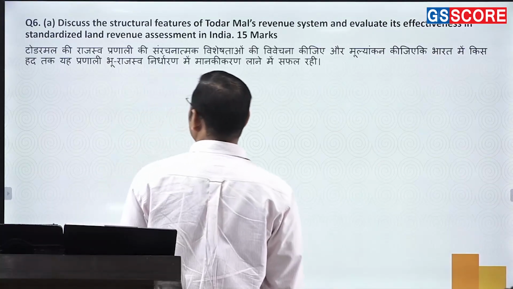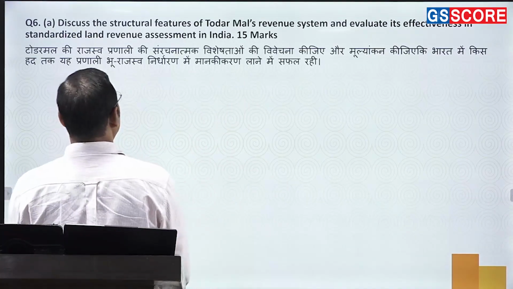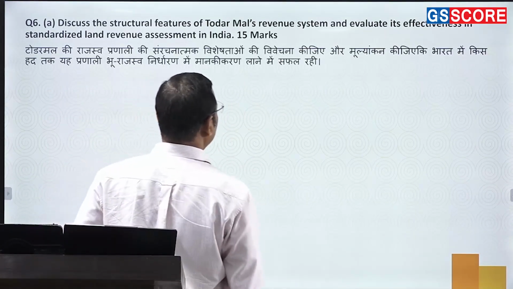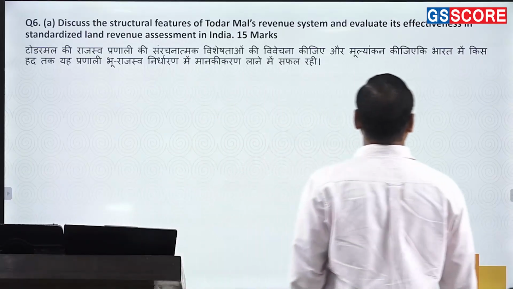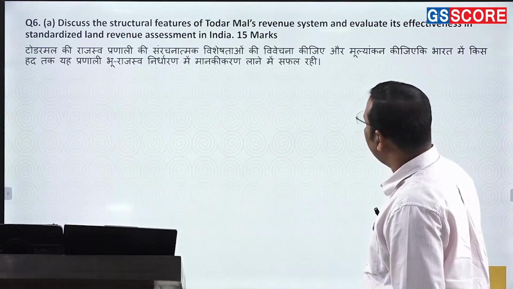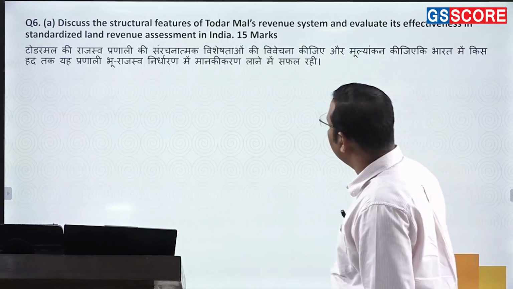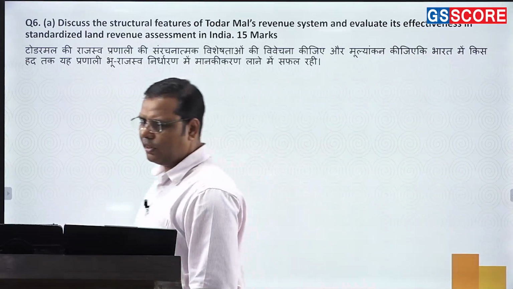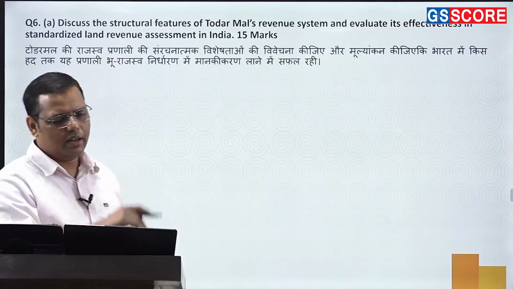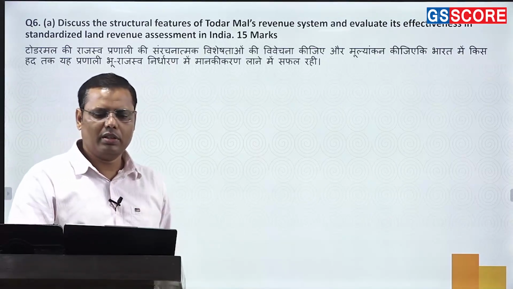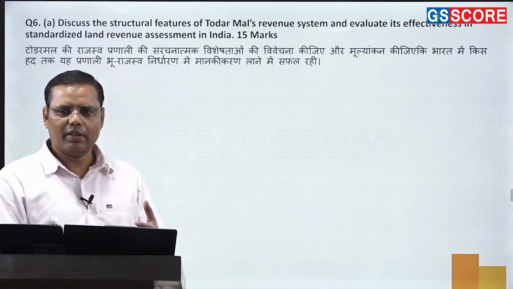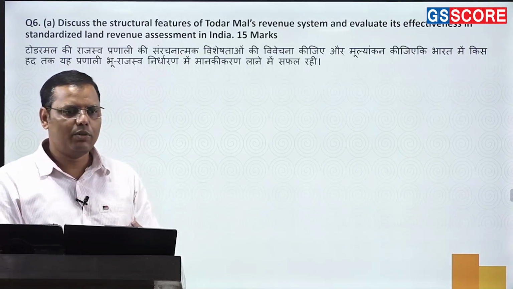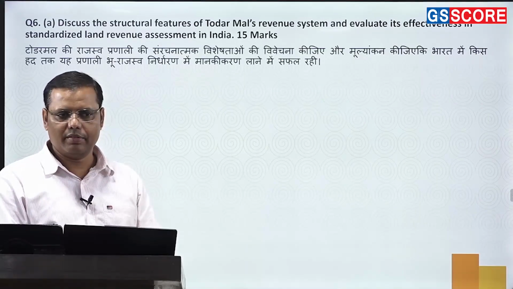Next point, question 6A. Discuss the structural features of Todermal's revenue system and evaluate its effectiveness in standardized land revenue assessment in India. I think it's a very simple and straightforward question. So when it comes to land revenue settlement, the first thing is the measurement of the land, which is one unique specification of this, right?